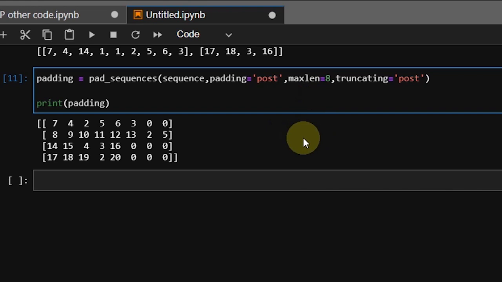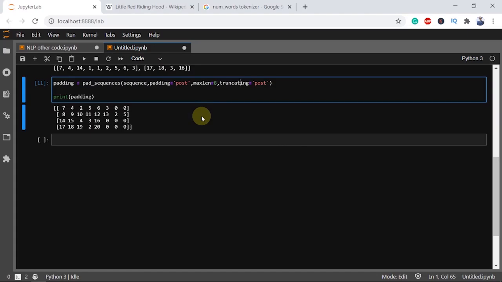Max length is used to provide the maximum length of all the lists. There's no need to provide this parameter, but if I provide it, it will ensure that the maximum length of all the lists will be equal to the number that I provided. Now, if a sentence is bigger than the maximum length, then it will delete some part of the text.